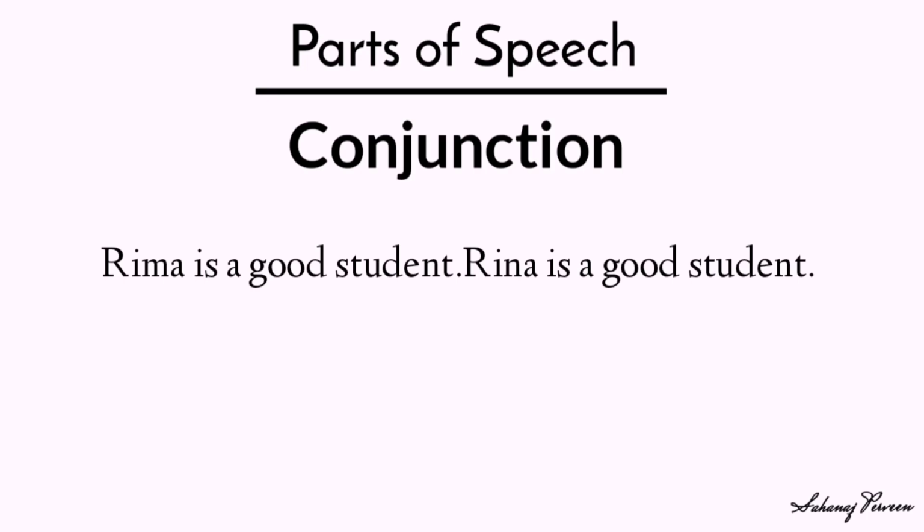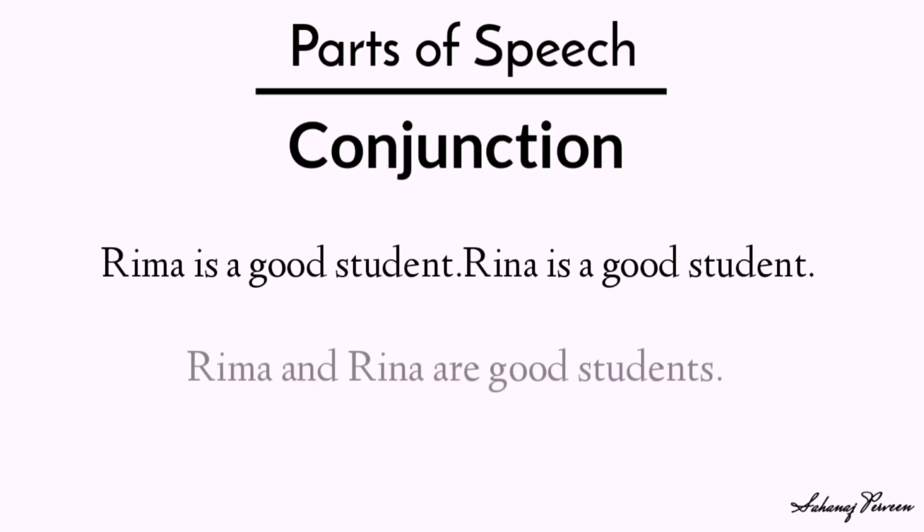Now both sentences mean the same, so we can connect them into one single sentence. The sentence will look like this. Rima and Rina are good students. Can you notice how we combine the two sentences with a word? This is the rule of conjunction and it connects.